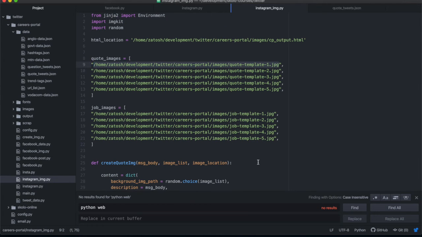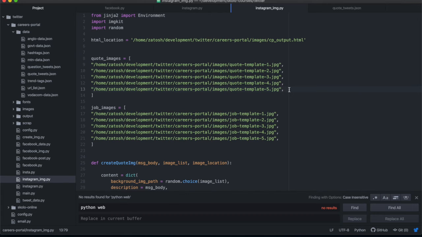I'm running the code in my virtual server because I want it to run 24 hours a day. My virtual server is always running. I run the code on a continuous basis on a schedule, and it keeps running. Either way, when you do this kind of stuff, you are going to need a virtual server. This is the absolute path in my virtual server where I saved that image. I created 5 different templates, so I have template 1 up to 5. Over time, I'm going to extend this.